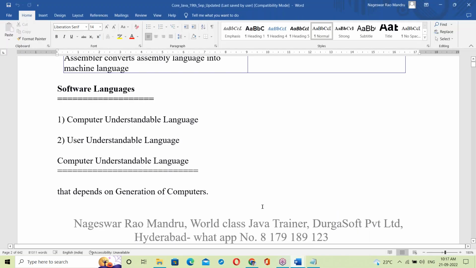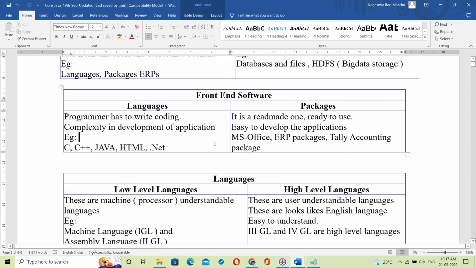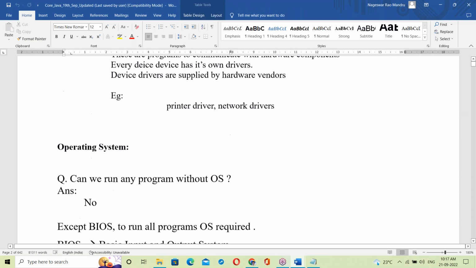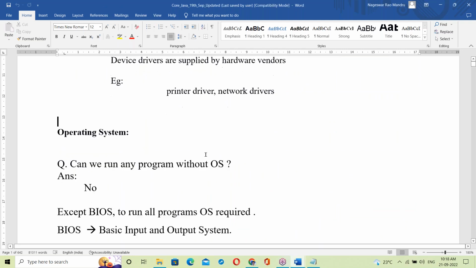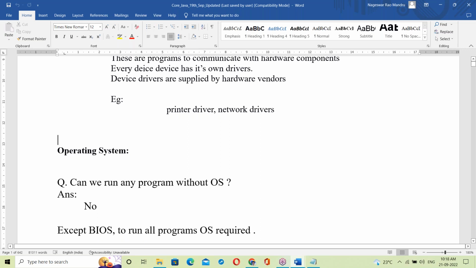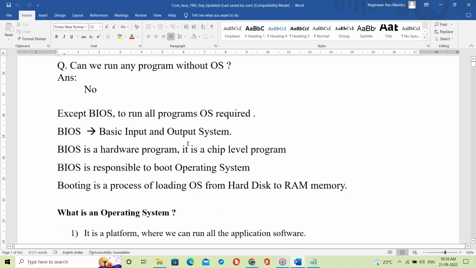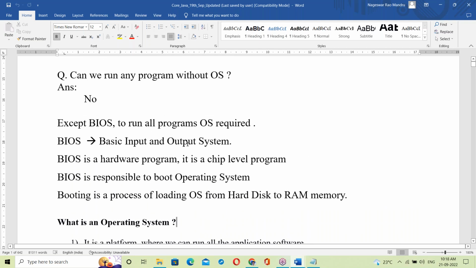What topics are explained is there in the document very clearly. Just follow the document, so taking running notes is not necessary. I'll share this document with you. I'll place it in the drive, and you can download it from the drive.